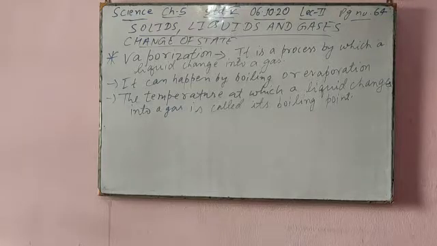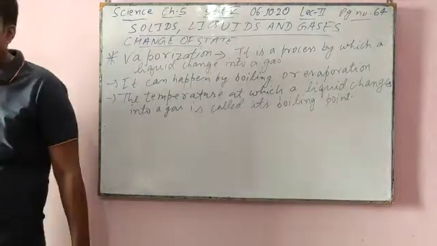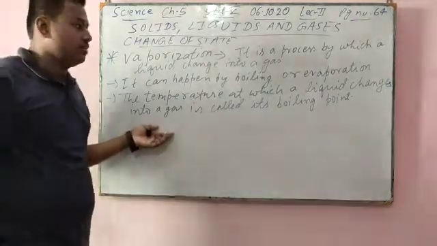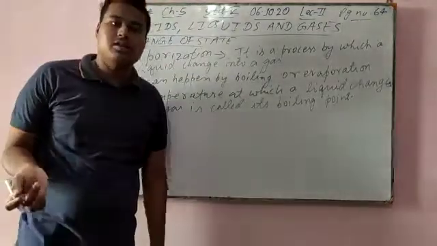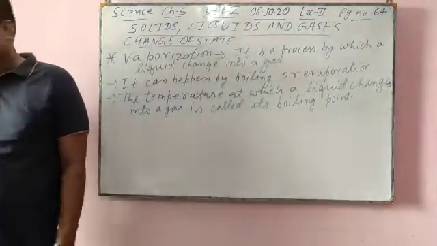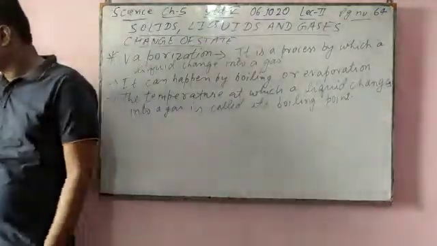Next, in evaporation, a liquid changes into a gas at a temperature below the boiling point. In boiling we have to increase the heat, but in evaporation the change happens below the boiling point.